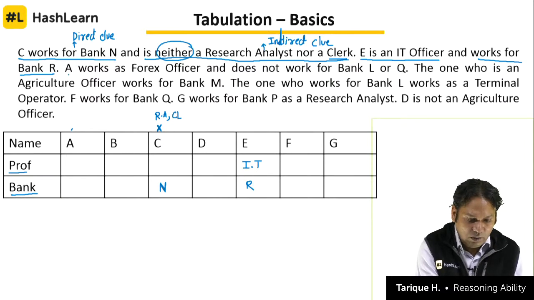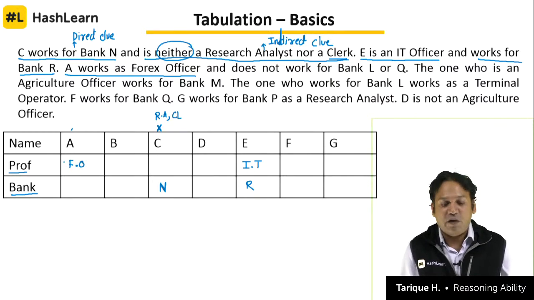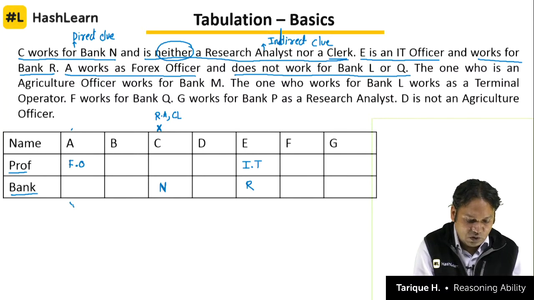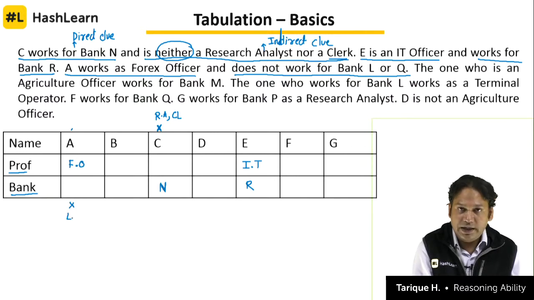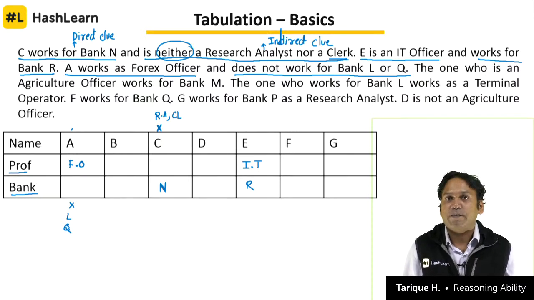Next clue is A works as forex officer. So the profession of A is given to us. A works as forex officer and does not work for bank L or Q. Again, indirect information is there. He is not working for bank L, he is not working for bank Q.